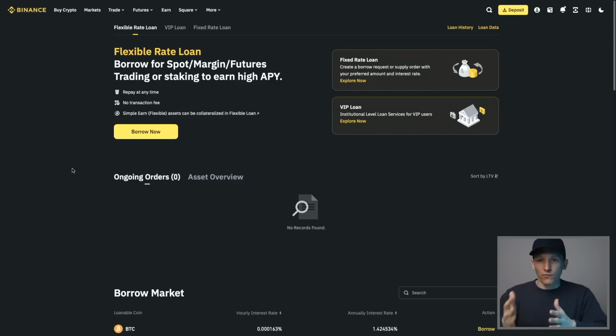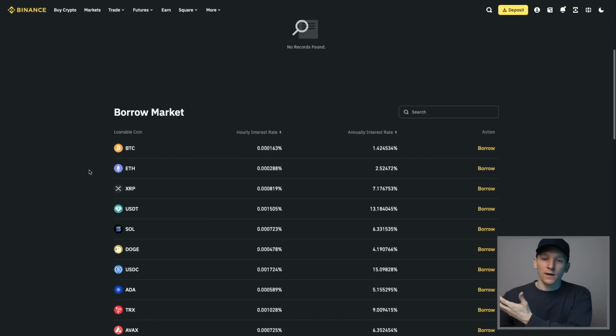I want to go through some of the risks here first, because one of the risks is that if you're taking a loan against an asset, that asset is volatile because it's crypto, can fall in value, and that's not good. Binance is not a bank, and they're not going to give you a loan willy-nilly. They don't actually give you the loans. This is an open market for borrowing and lending. Binance are just the middleman, and they're not taking any risk here. They're not a bank. They can't create loans for you.